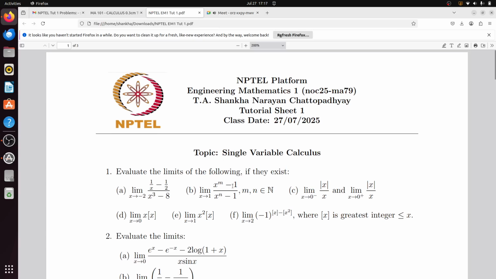Okay, so today's class we will discuss single variable calculus: limit, continuity and differentiability, a bit of application of the mean value theorem, and then possibly Taylor series or Maclaurin series expansion.